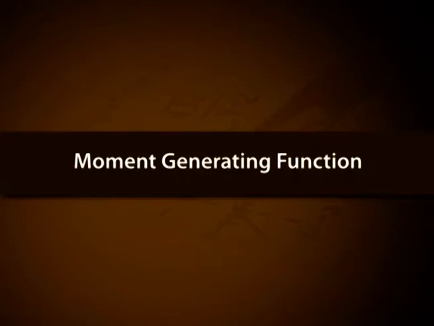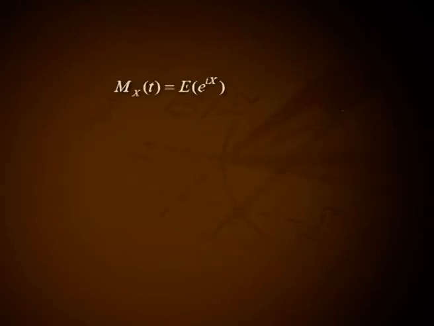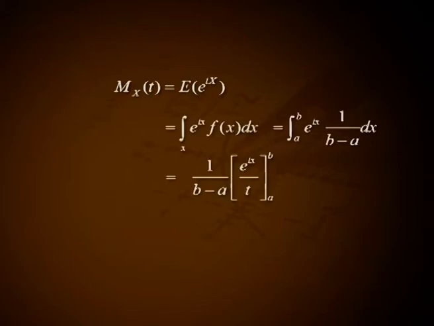Moment generating function. M of x of t equals expectation of e raised to tx, that is the integral of e raised to tx into f of x dx, that is equal to the integral from a to b of e raised to tx into 1 divided by (b minus a) dx, that is equal to 1 by (b minus a) into e raised to tx divided by t in the limit from a to b. This implies M of x of t equals (e raised to tb minus e raised to ta) divided by t into (b minus a).